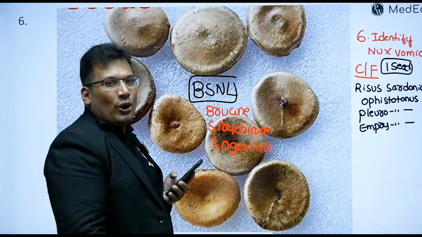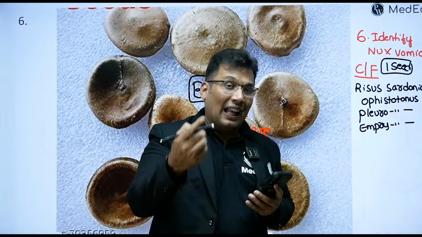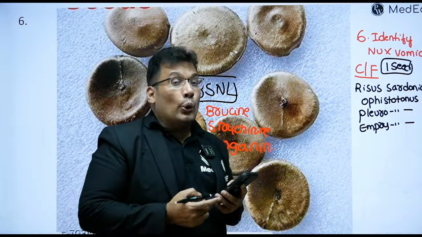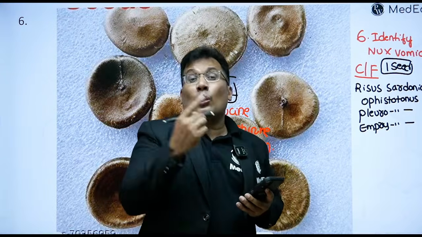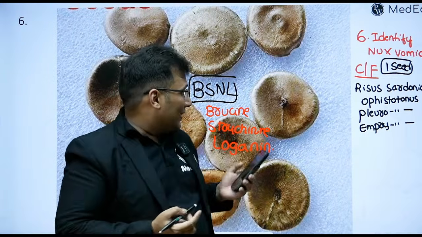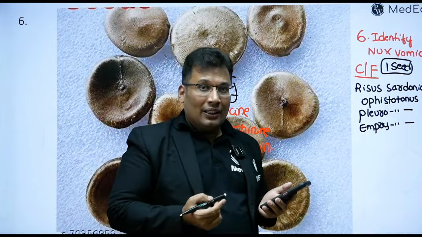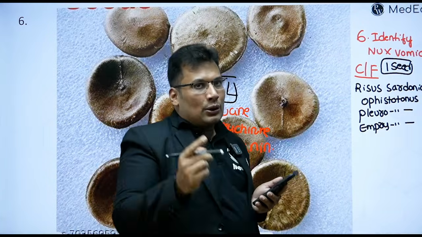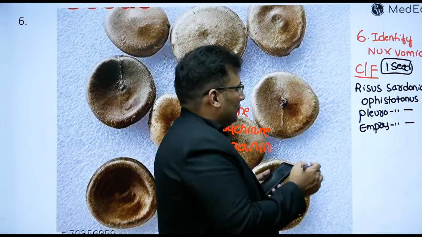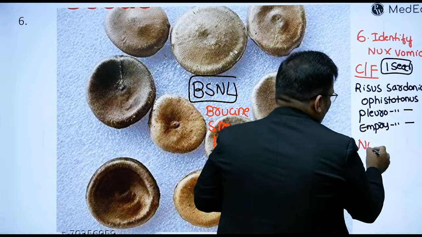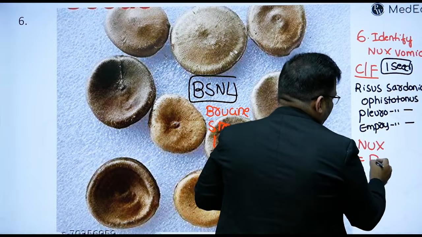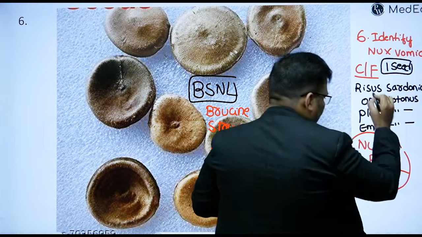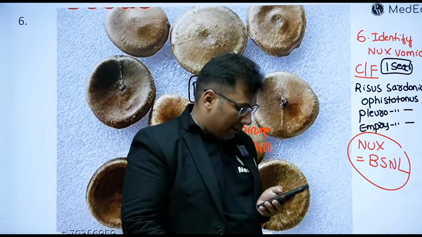It's a spinal poison. It inhibits glycine, so it acts on the spinal cord. No CNS features, no loss of consciousness. So this is basically a spinal poison. Nux vomica is equal to BSNL. Write this in the chat box. Keep writing.